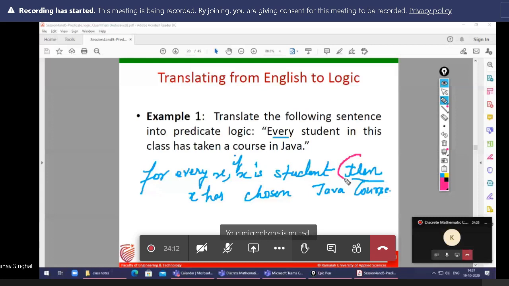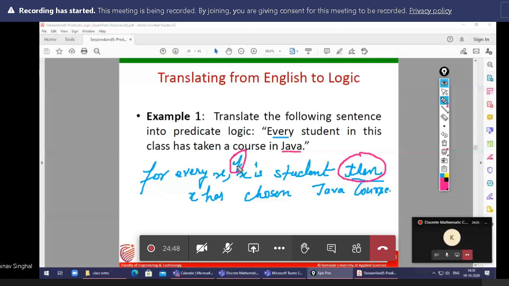Every student in class means whatever students are available in the class, the student should compulsorily take a Java course. So for every x, if x is a student in a class, then the student must choose a Java course.